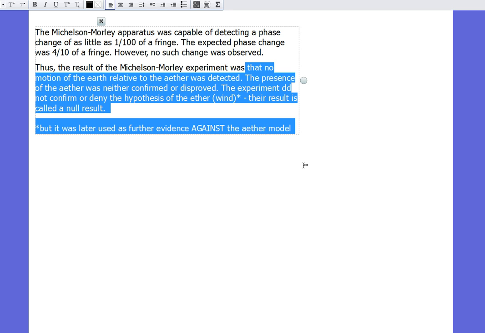A null result is where your experiments don't prove or disprove your hypothesis. But even though this experiment didn't prove or disprove the ether hypothesis, it was later used as evidence against the ether model when someone else came along with a different model for light that wasn't the ether model for light.